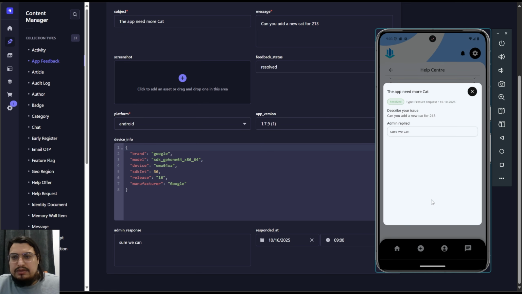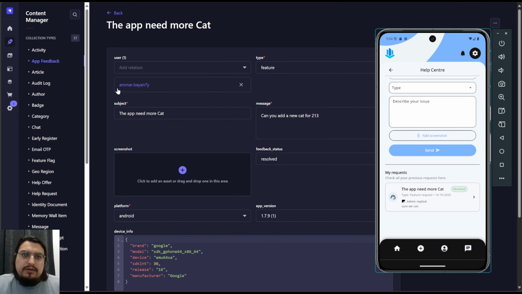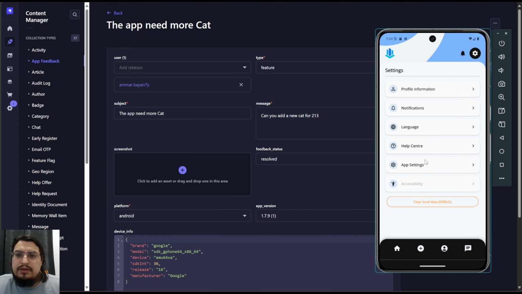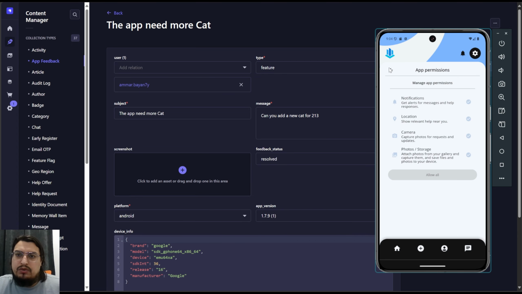Yeah, that's it. As you can see, this has been resolved. The admin responded, and it's marked as resolved here as well. So it's a foolproof plan. Yeah, that's the ticket system. And there's an app setting as well. Like if you have an issue with permission, you can check your permission from here.